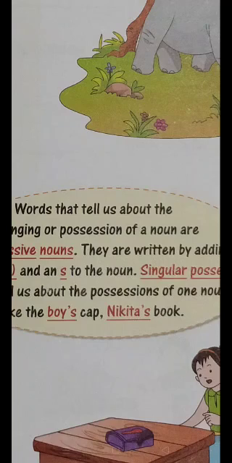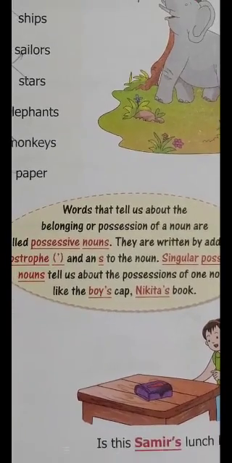Next example, Nikita's book. Nikita apostrophe s and book. Apostrophe s indicates the belonging or possession or right on that book. It means this book belongs to Nikita and Nikita has possession of this book. Nikita's book means apostrophe s indicates the possession of this book. These are the examples of possessive nouns.